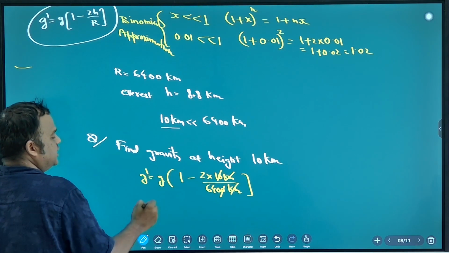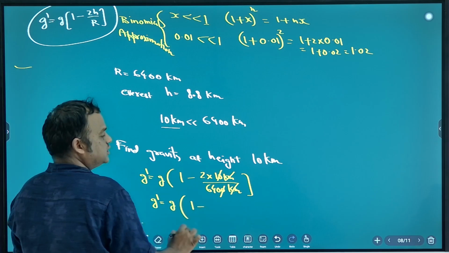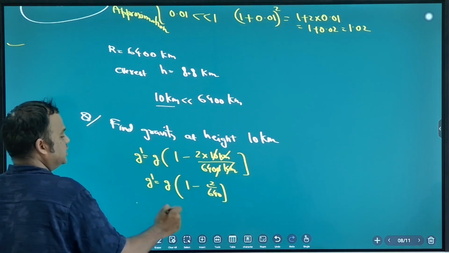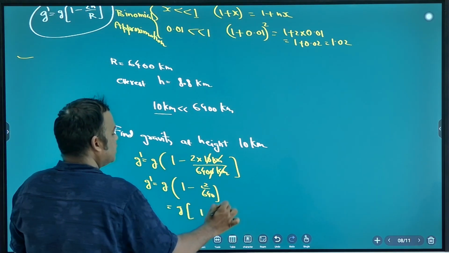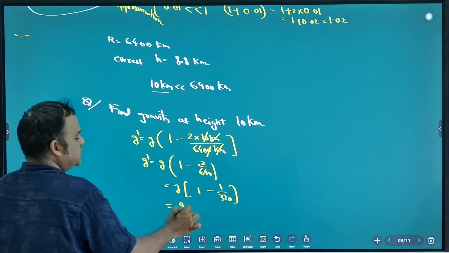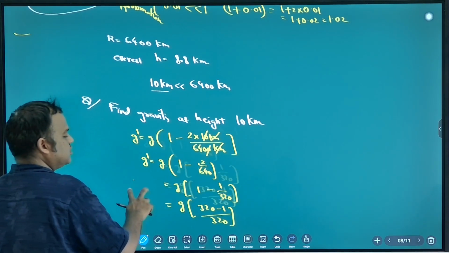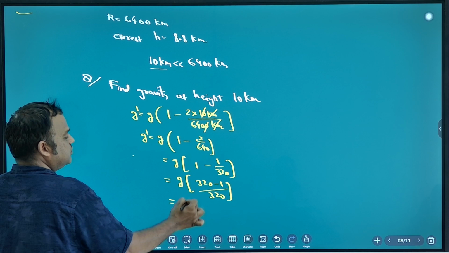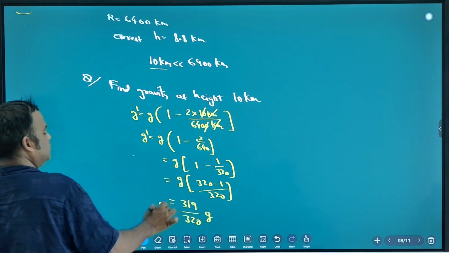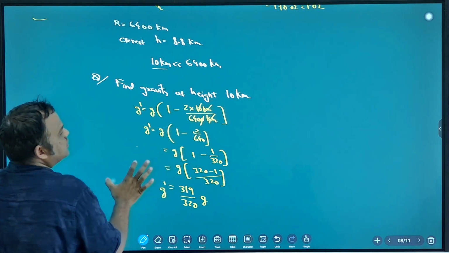So G dash is G into 1 minus 2 by 640. 2 by 640 means 1 by 320. So this will be G into 320 minus 1 by 320. Correct? So what is your answer? 319 by 320 G. This is your answer. At height 10 kilometer, what is the gravity?